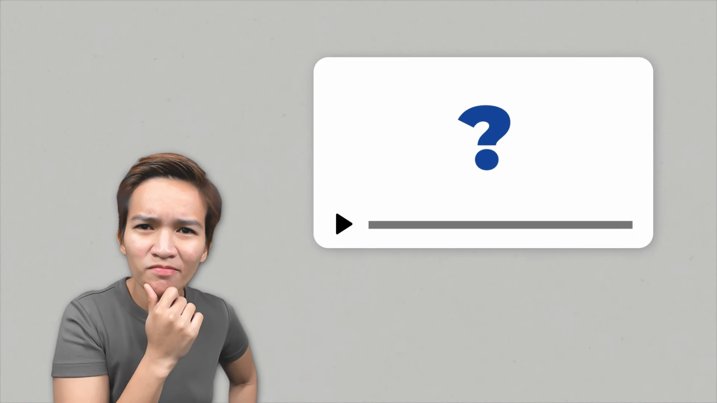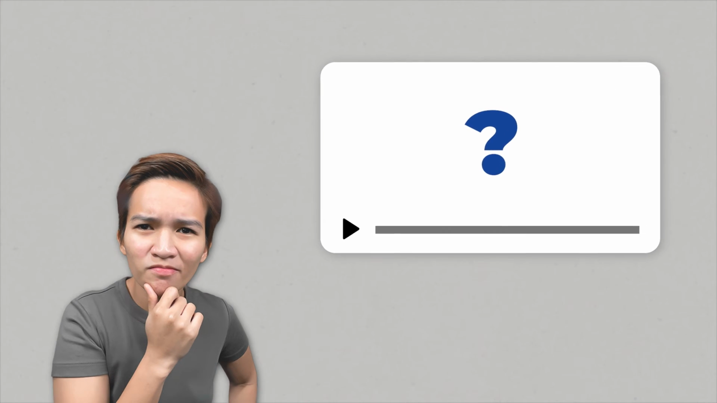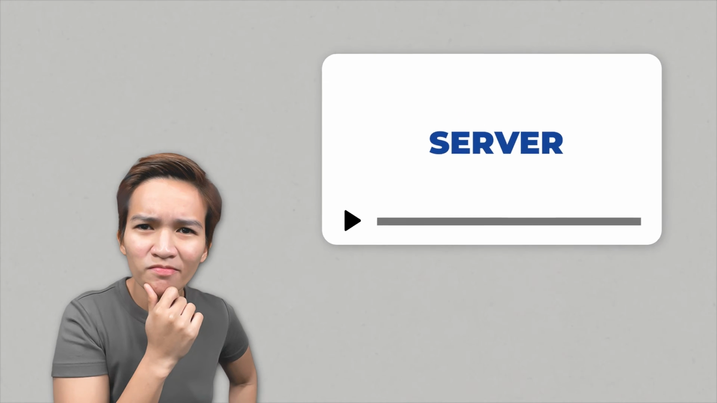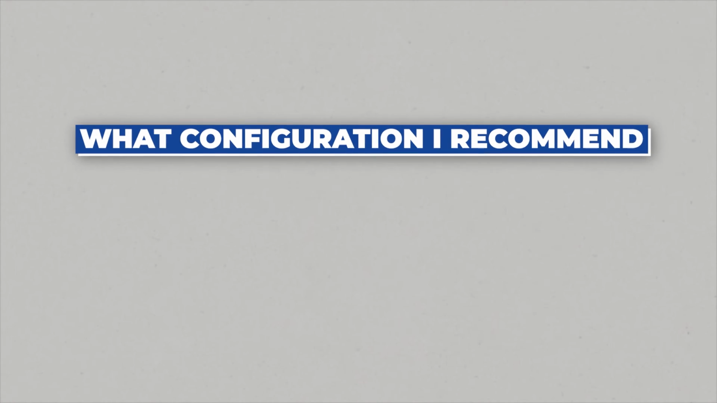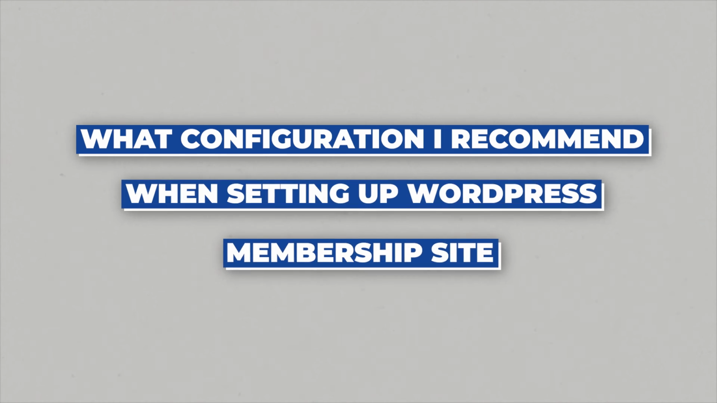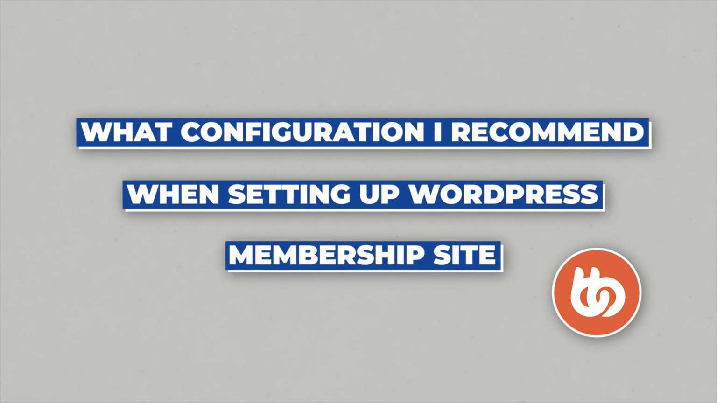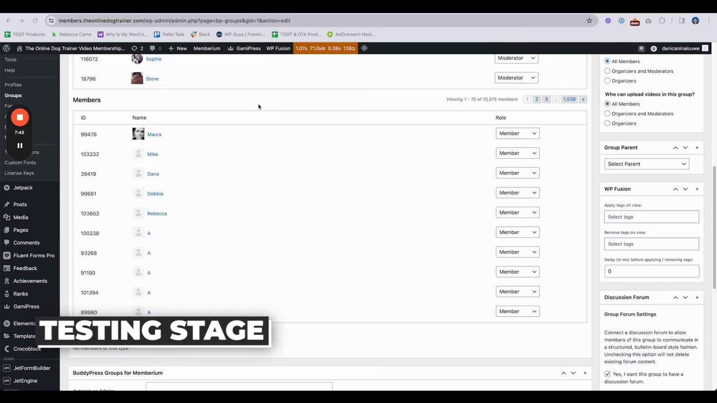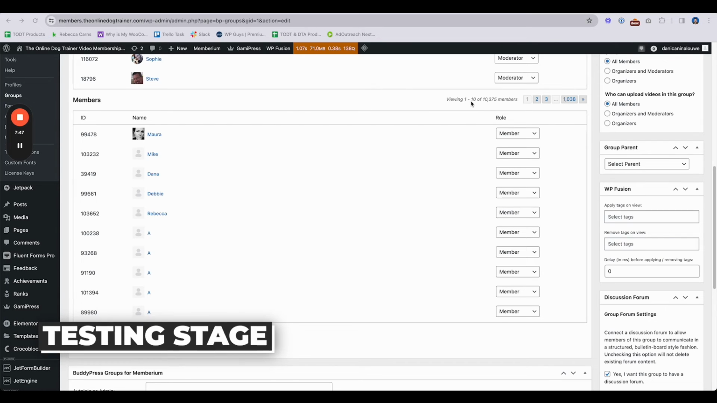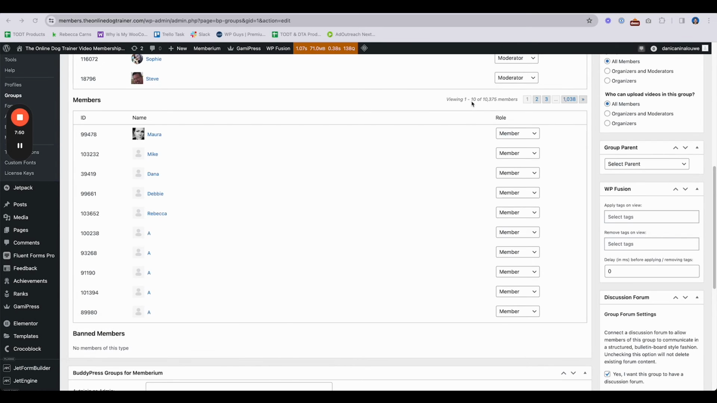So yeah, in my next video, I'm also going to discuss the server, so what configuration I recommend you do when setting up your WordPress membership site, especially with BuddyBoss, because that's a pretty heavy template. I'm just in the testing stage at the moment, but maybe within this month I should be able to share those details with you.